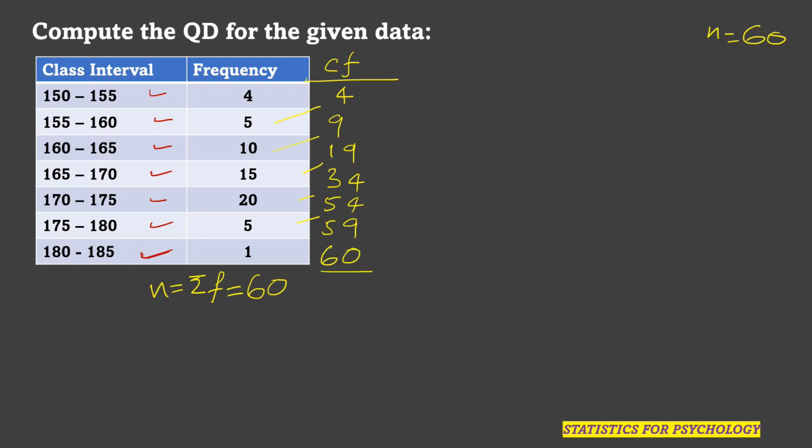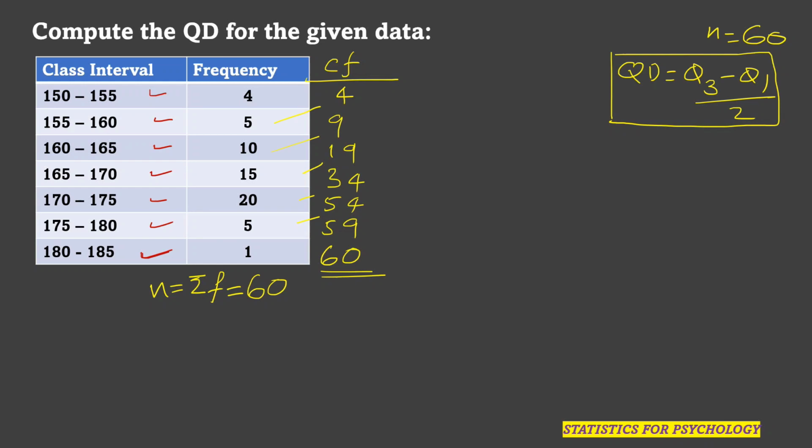So we have made the cumulative frequency table also. Now we have the formula, quartile deviation is equal to Q3 minus Q1 divided by 2. Before using this formula, we need to compute Q3 and Q1.